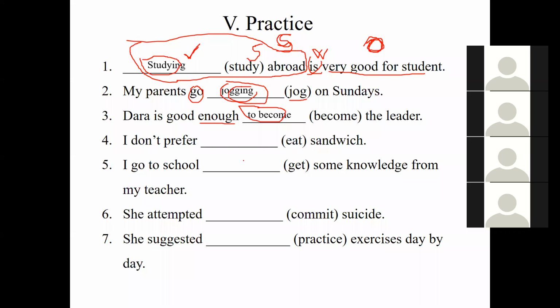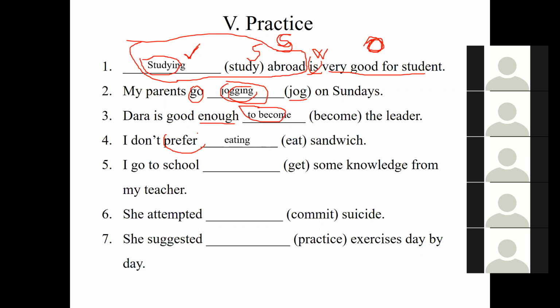So number 4. Maria. I don't prefer eating sandwich. Good. So why do we use eating here? Because of the verb prefer.